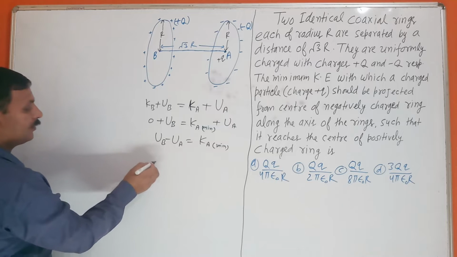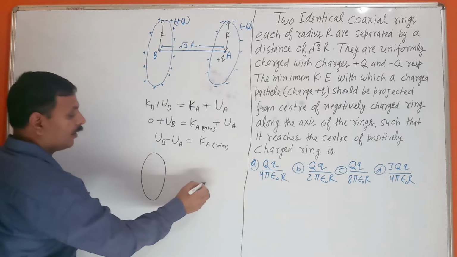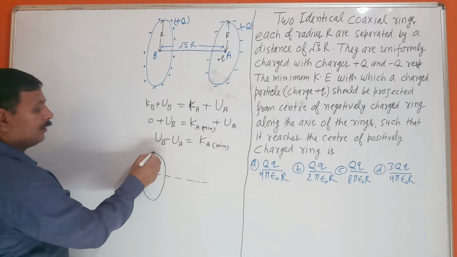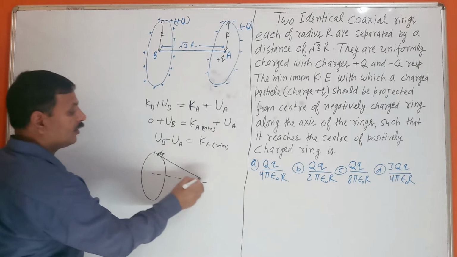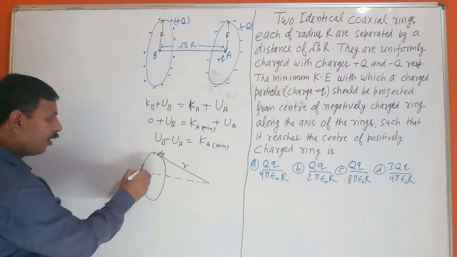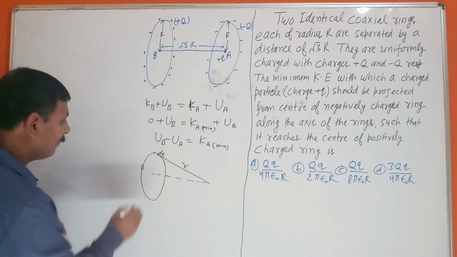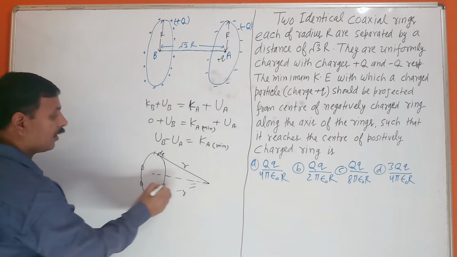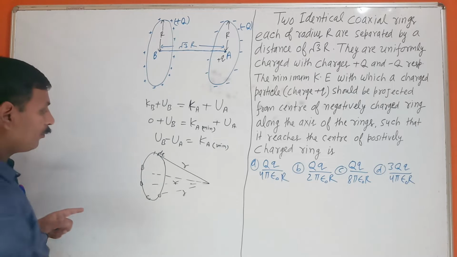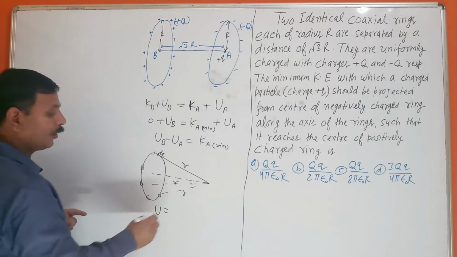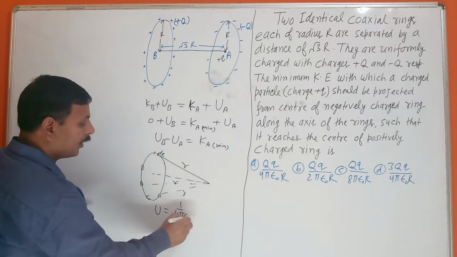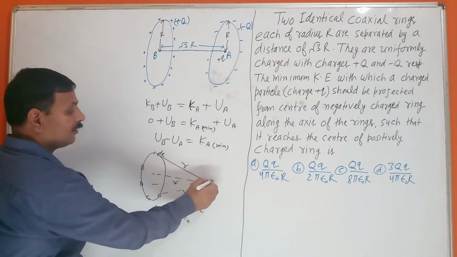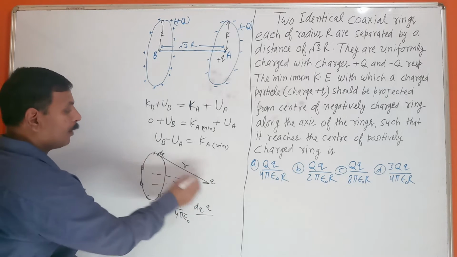See, what will be the potential energy at A? One thing to remember: suppose this is a charged ring. What will be the potential energy? Suppose dq you have taken, the distance is r. For all charges, when the point lies on the axis, all dq charges have the same distance. This is also r, this is also r, all have the same distance. So the potential energy is 1 upon 4 pi epsilon naught, dq into q upon r.